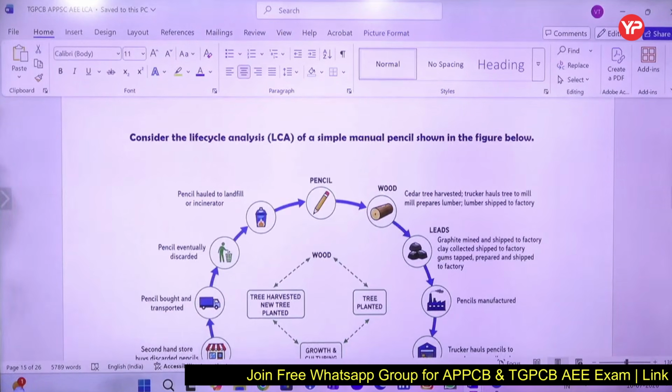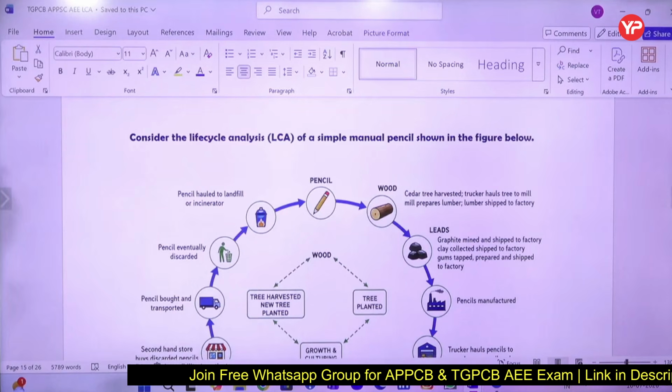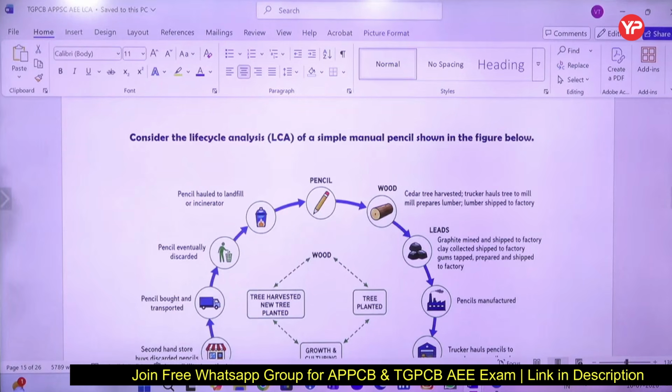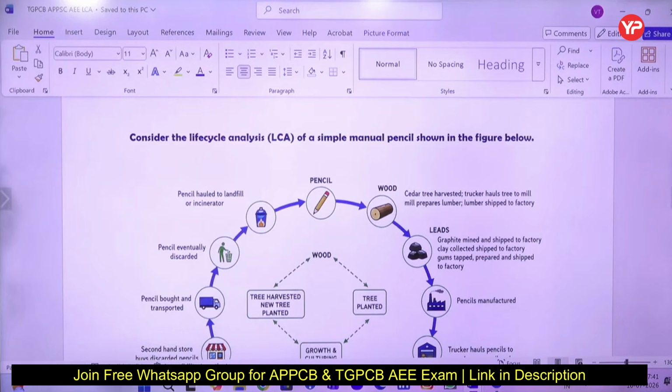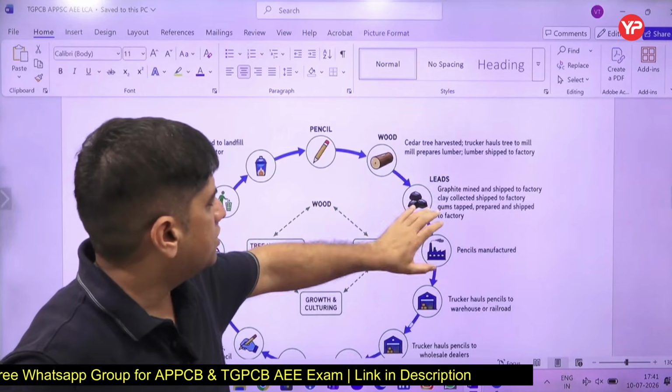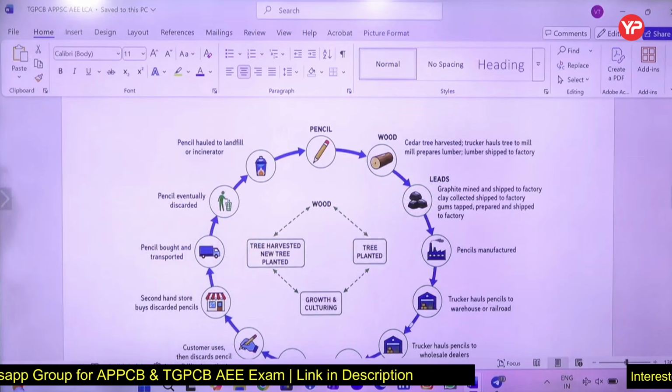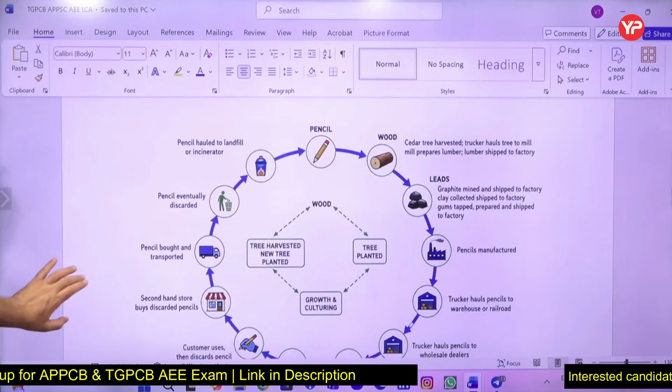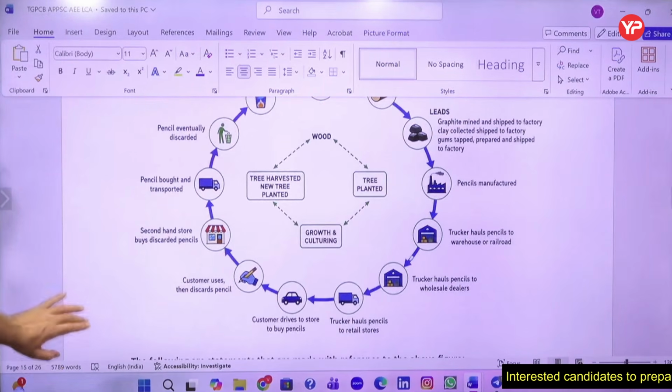And then this diagram was given of a simple manual pencil, the life cycle of a pencil. As I was explaining, you cut a tree, then leads are made of graphite, and the pencil is manufactured.